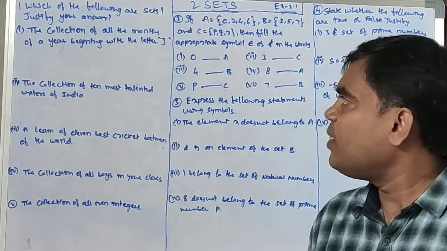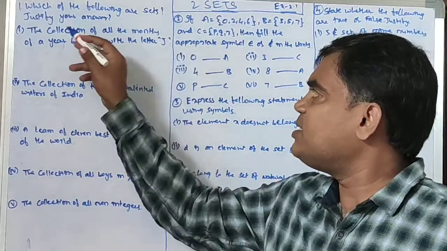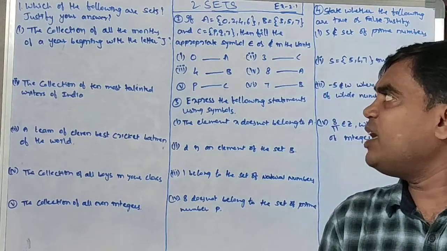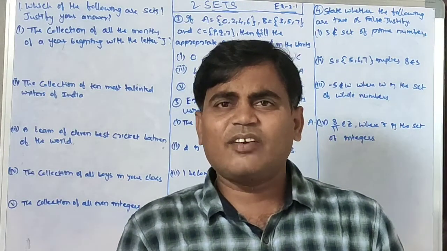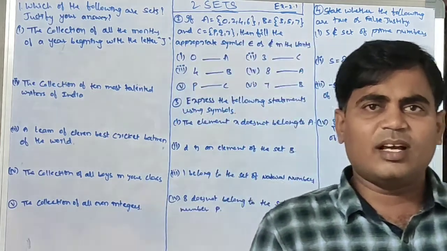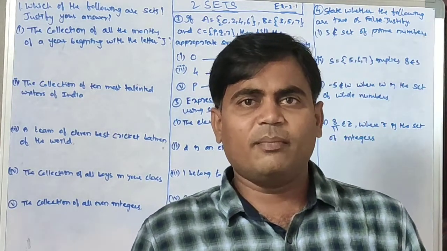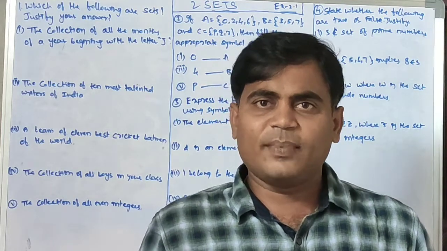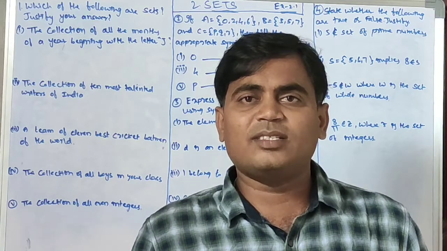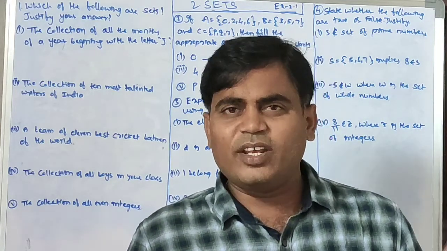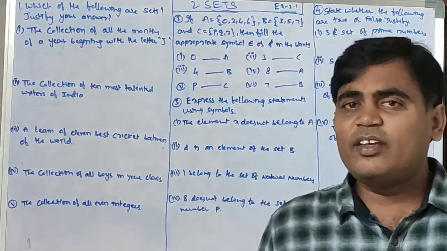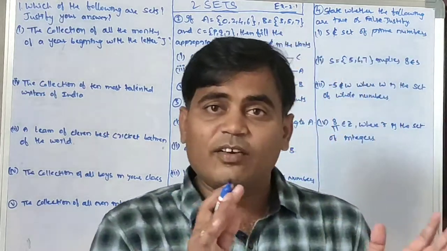Okay, first, which of the following are sets? Justify your answer. The collection of all the months of a year beginning with the letter J. Actually, the collection of all the months in a year is a set. The months are January, February, March, April, May, June, July, August, September, October, November, December. These are the 12 months. All these 12 months are well defined. Every year these months exist. So this is a collection of well-defined objects. It is a set.